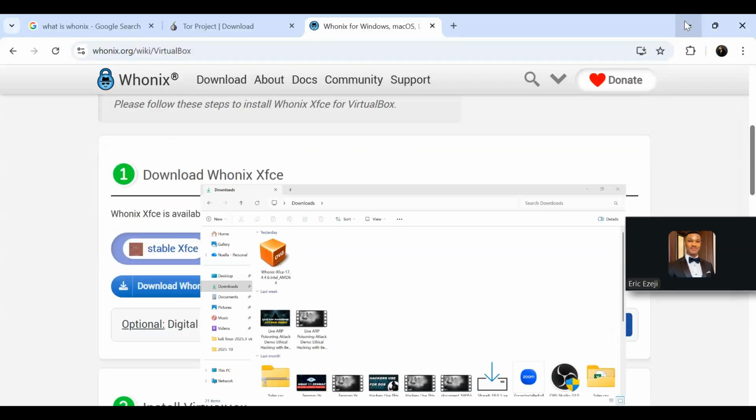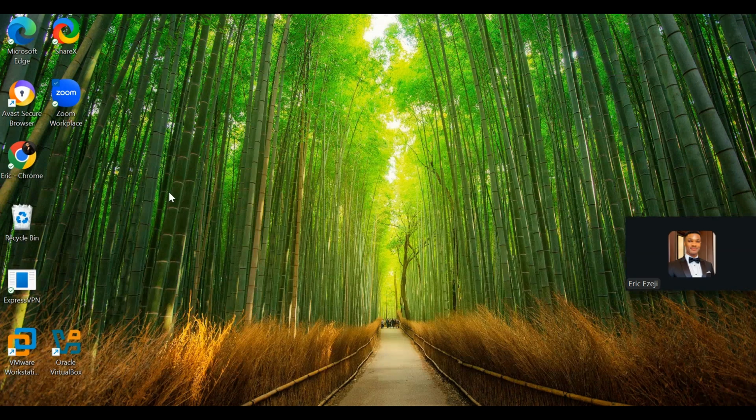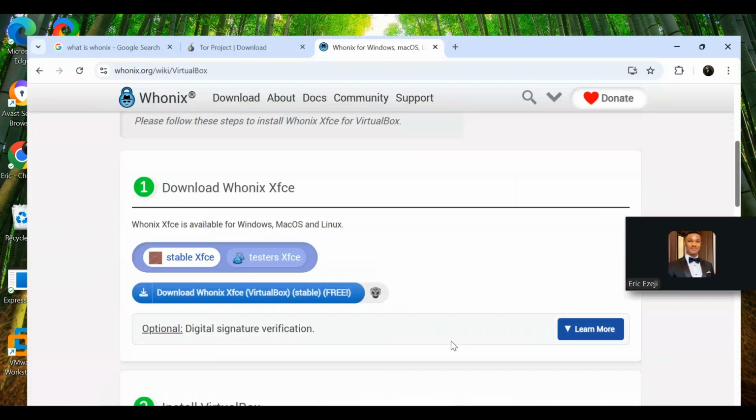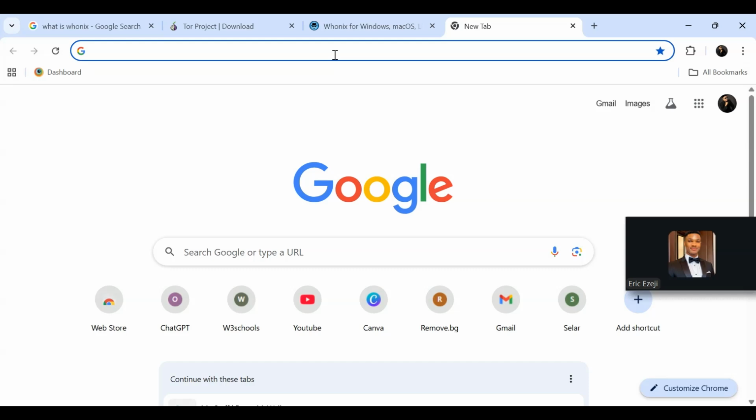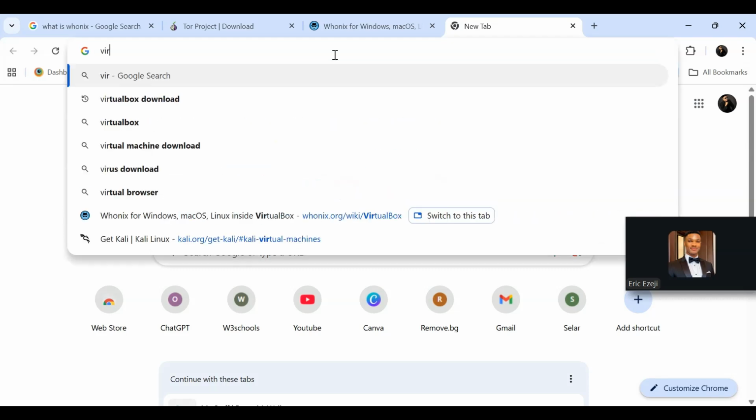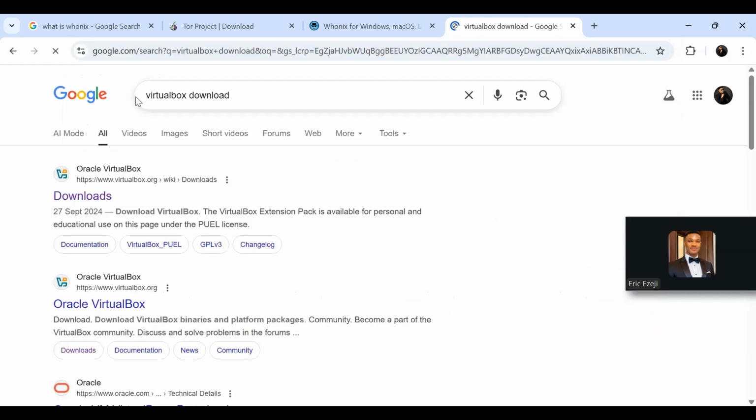But before you do that, make sure you have your VirtualBox installed. If you want to download VirtualBox, that is very simple. Just come here and search VirtualBox. As you can see, we have the VirtualBox download.